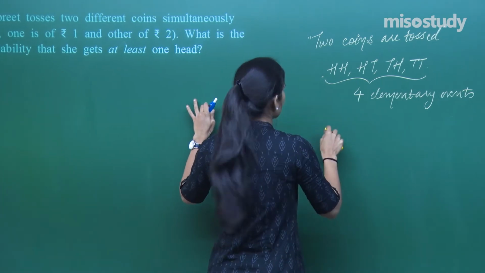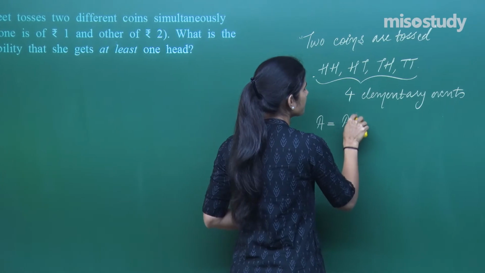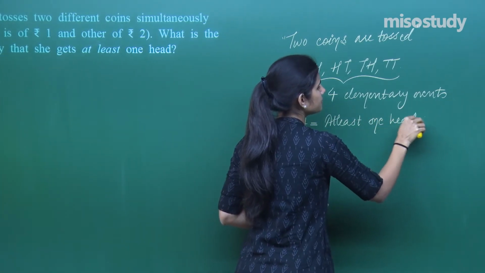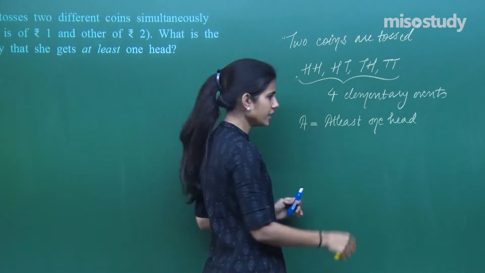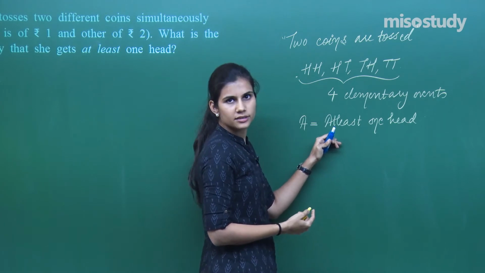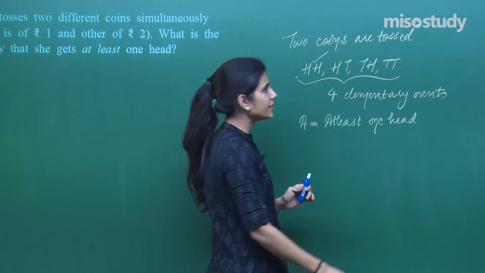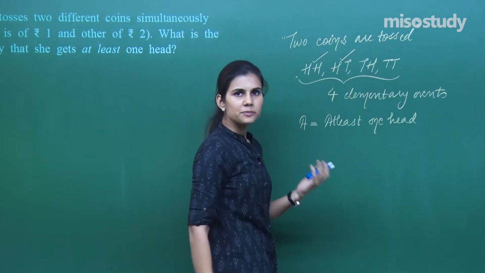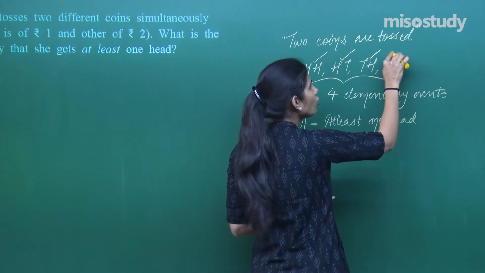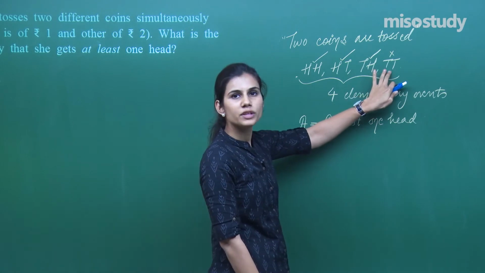You want to know the probability of the event which is getting at least one head. Okay? Now how many elementary events do you think are in favor of this event? If you look at this, here there are two heads, that means there is at least one head. There is exactly one head, that means there is at least one head. There is exactly one head, there is at least one head. There is no head, there is not even one head here when both of them have tails.